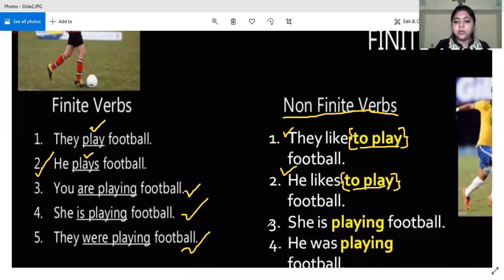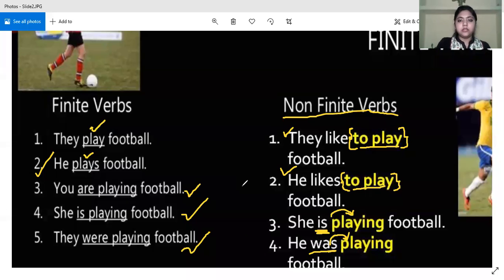Similarly, come to the third one. She is playing football. Here it is present. Is denotes present, but playing remains playing only, whether we use it with is or we use it with was. So what do we see? That the words which are written in yellow are the non-finite verbs because they are not changing with respect to the tense and the subject.